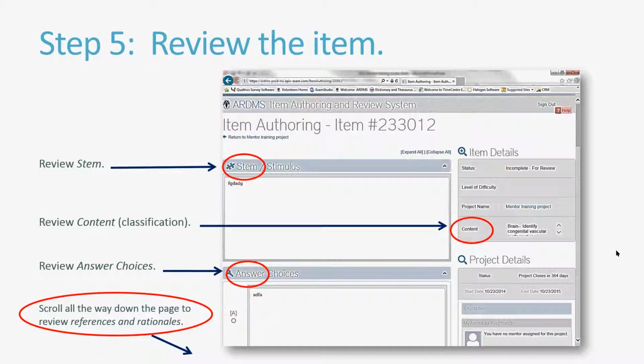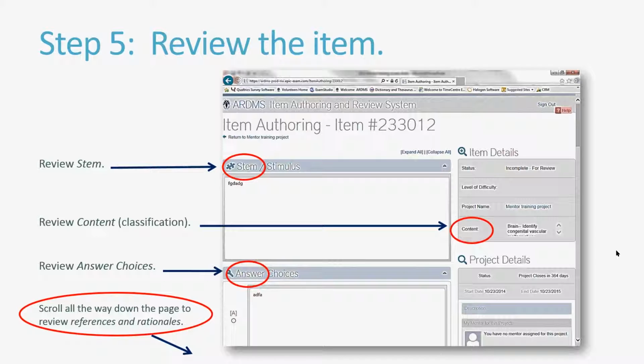Step 5. This screen should look familiar to you because this is the item authoring page where all writers go to create their items. As a mentor, you will review the pieces you put in when you yourself are the writer. The stem, the content, to make sure it is classified correctly to the corresponding content outline.